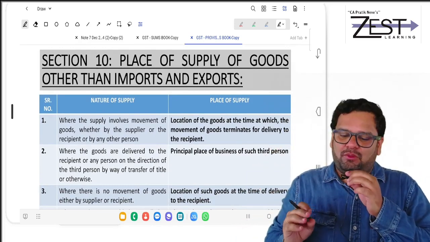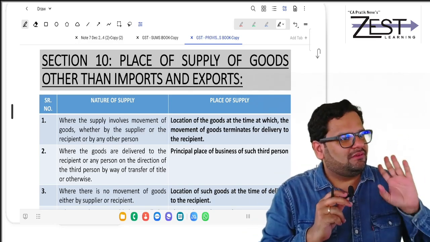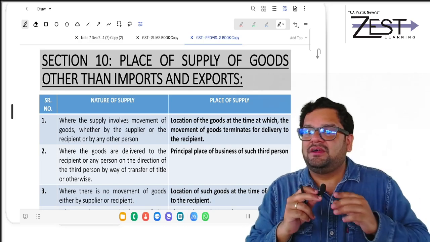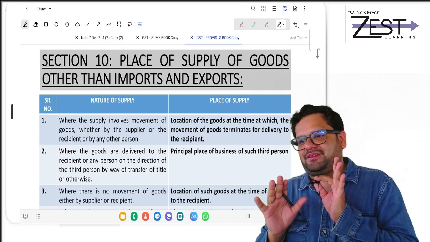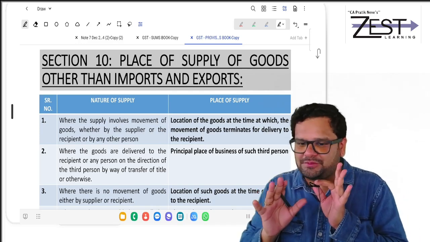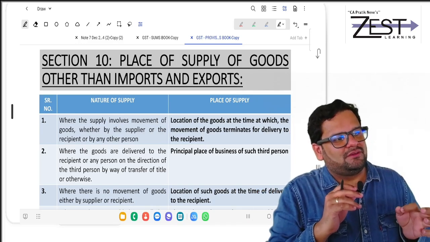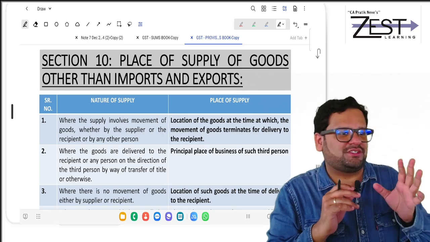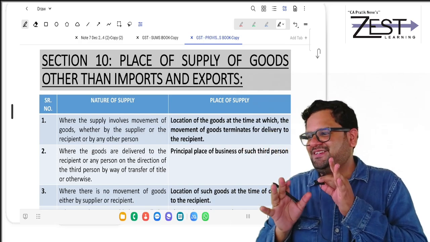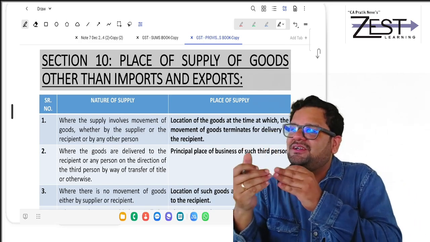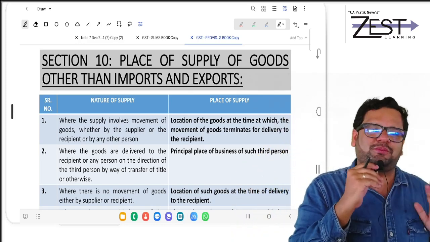Can you see serial number 1? So actually there are two subsections, 1 and 2. Only the first subsection matters to us. In the first subsection there are 6 clauses. So in short, 6 cases. There are 6 different instances where the government wants to tell us what is the place of supply.